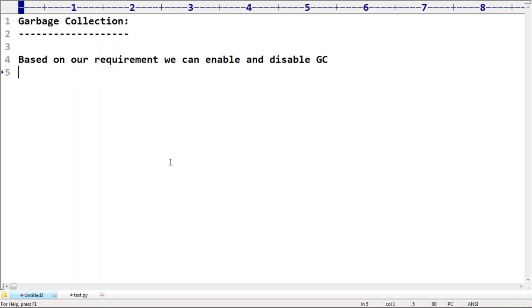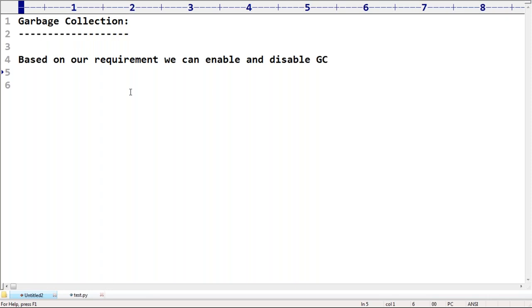Suppose an assistant comes every 10 minutes to clean the room. No, not required. If it is really required, I will call. I will send that attendant away because unnecessarily it is always disturbing my regular activities. For every 10 minutes, she says, sir, can you please go out, I have to sweep the room. The first time I will go out. The second time also she is coming. The third time also she is coming. Unnecessary, sir, no dust is there, so what is the need to clean? That's why I can tell the assistant, please wait. If it is required, I will call you. Otherwise, don't come, my work is being disturbed. Like that, based on our requirement, we can enable and we can disable garbage collection.